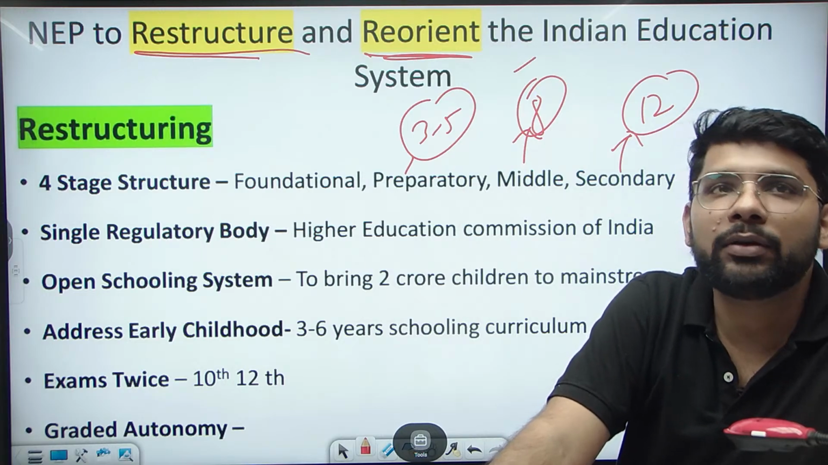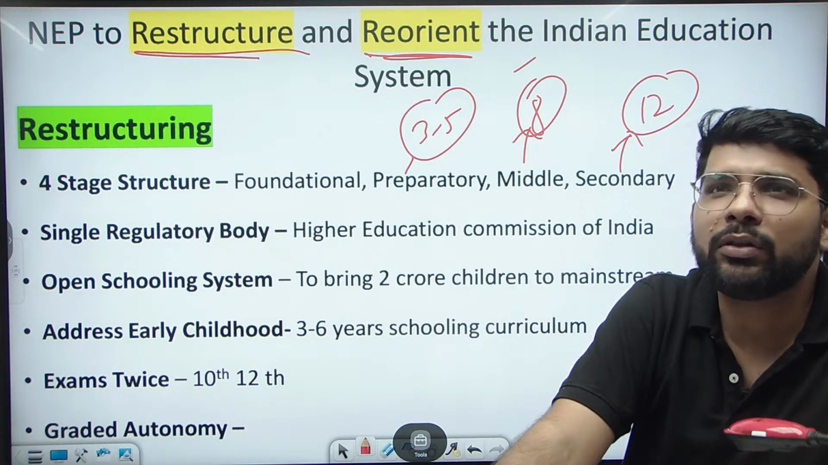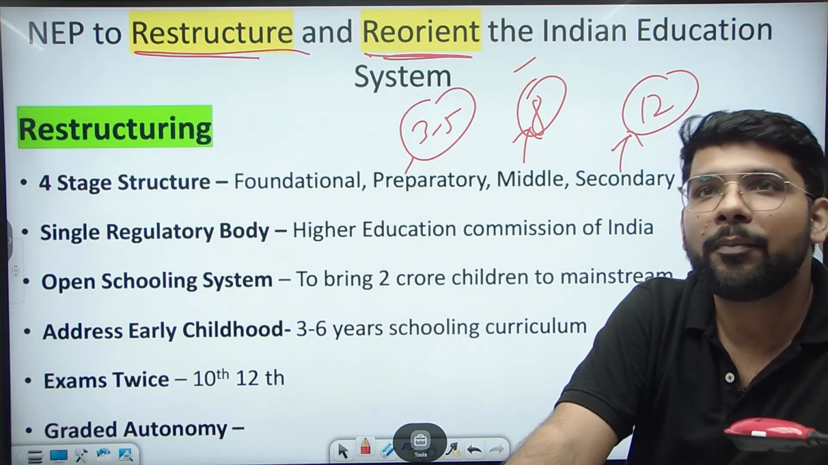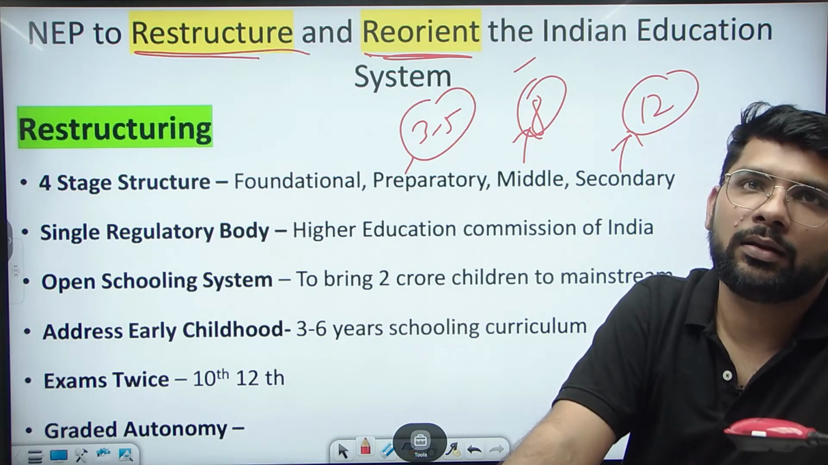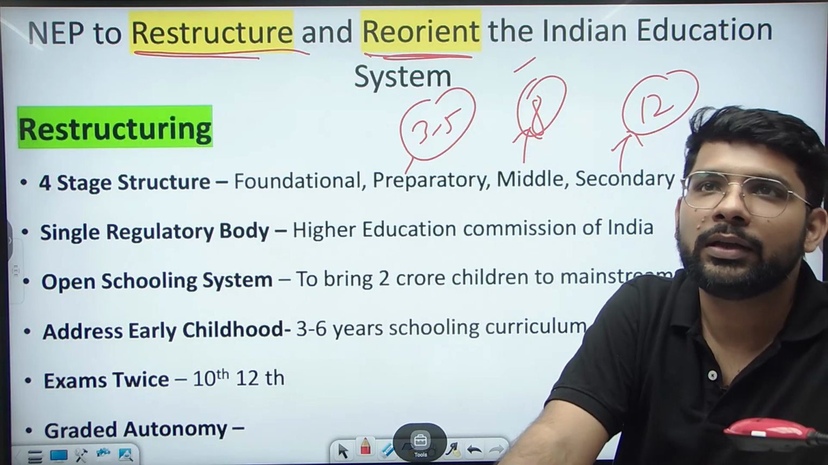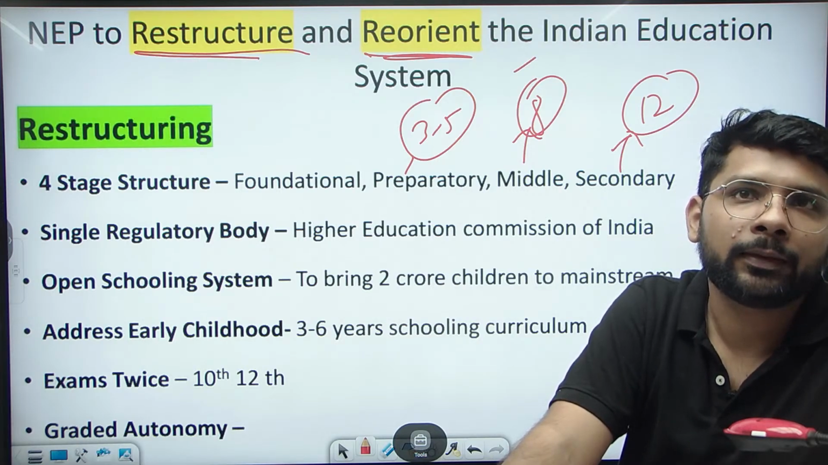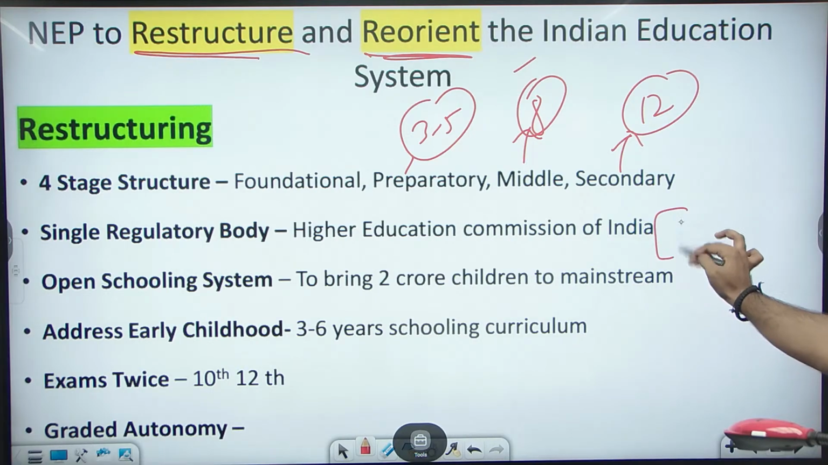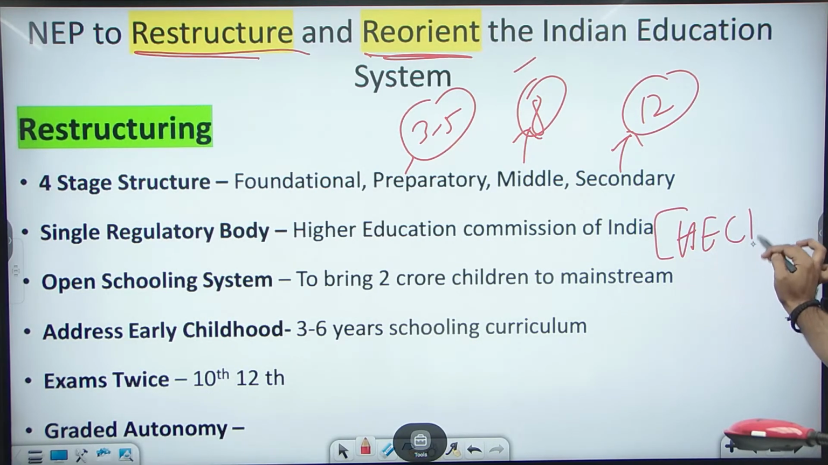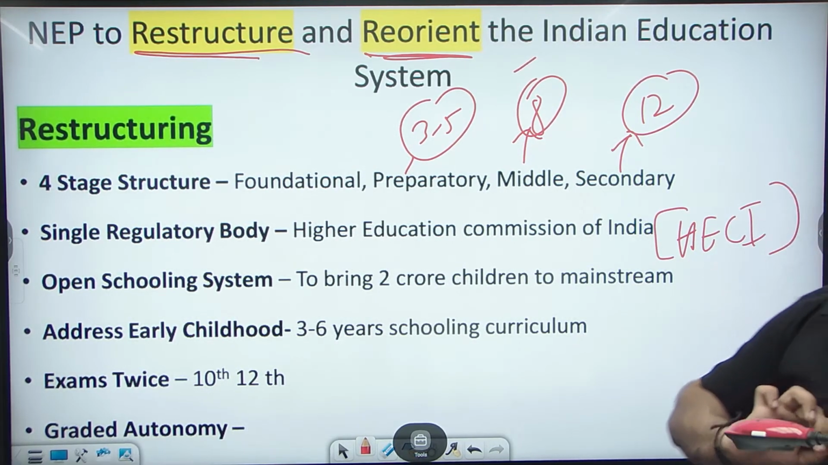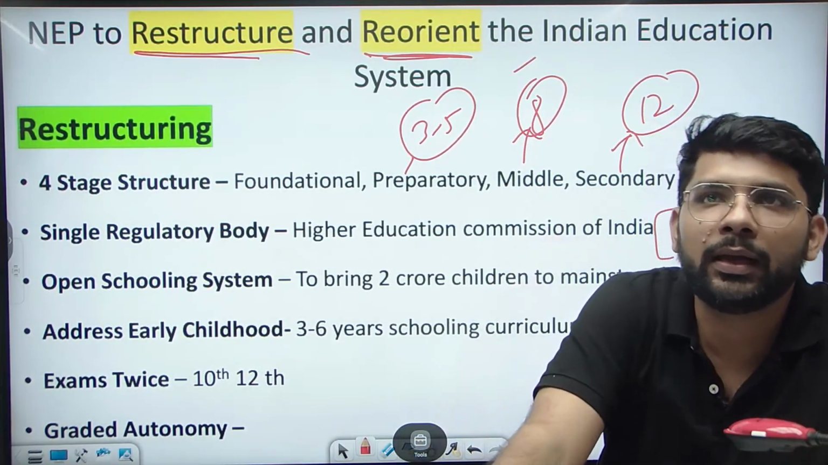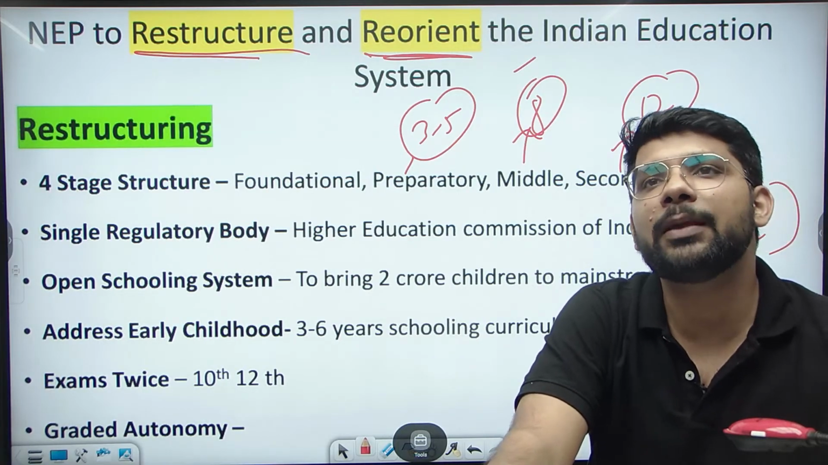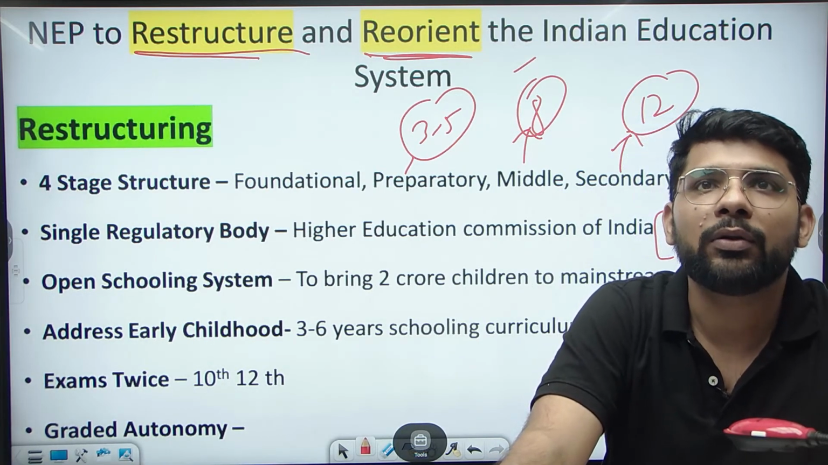Next is single regulatory body. If we see right now, there are multiple regulatory bodies in the education system. Now the government is focusing on a single regulatory body under the new education policy. That is the Higher Education Commission of India. If we write the short form here, HECI, Higher Education Commission of India. Now there will be a single regulatory body under the new education policy. Initially, even till now, there are multiple bodies which are controlling the education system.